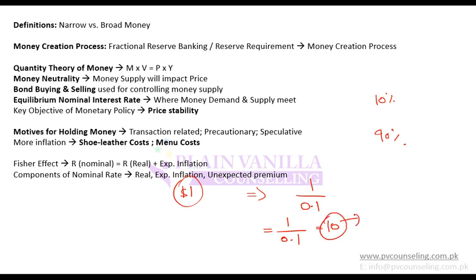This factor is known as the money multiplier. So the money multiplier is 1 divided by the reserve requirement. This means with every $1 invested, $10 will be created. With every $100 invested, $1,000 will be created eventually.